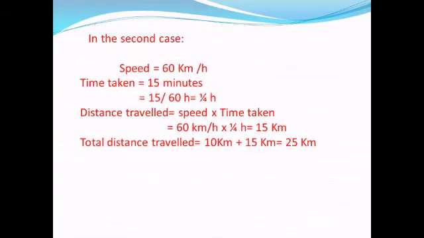Now in the next case, the speed is given as 60 km per hour and time is given as 15 minutes. So again we have to convert minutes into hours by dividing it by 60, so it will be 1 by 4 hour. So distance equals speed into time. So we will multiply speed with time and we will get distance, which is 15 kilometers.